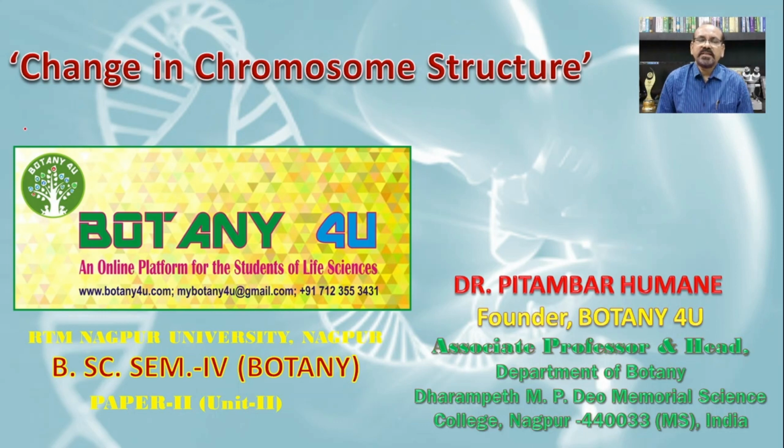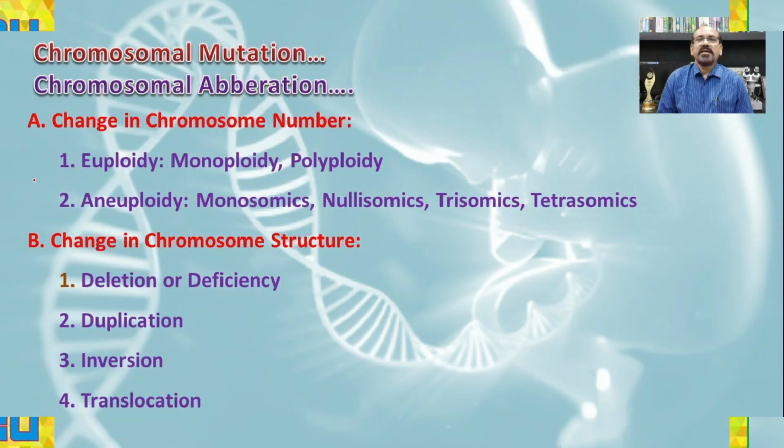So let's see today's topic, that is change in chromosome structure. In the last lecture we saw the meaning of chromosomal mutation or chromosomal aberration, meaning any type of change in the chromosomes is known as chromosomal mutation or chromosomal aberration. Earlier we discussed the change in chromosome number, and two different types of change that